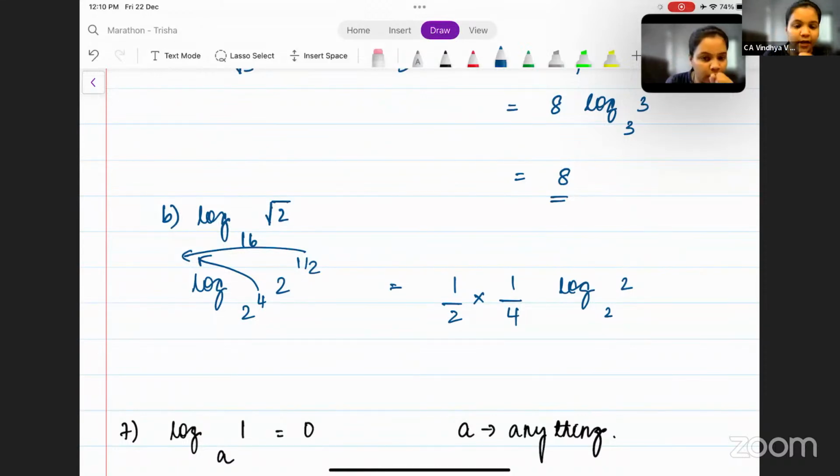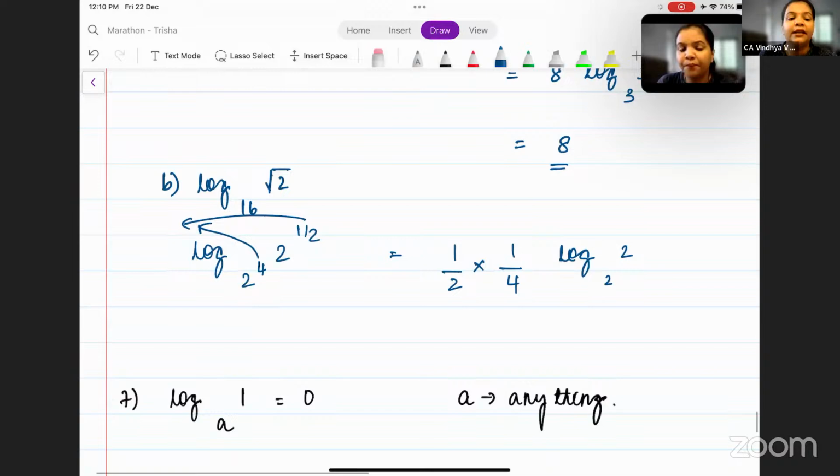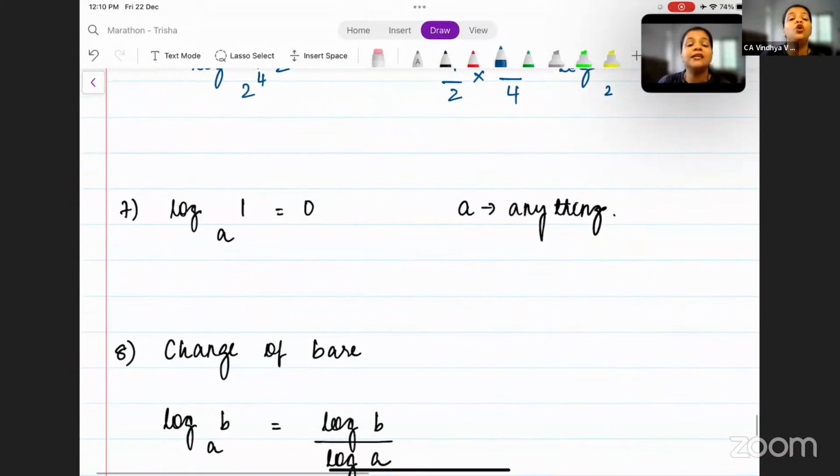This is your answer. Now, next property of log is log 1 to the base anything is equal to 0.